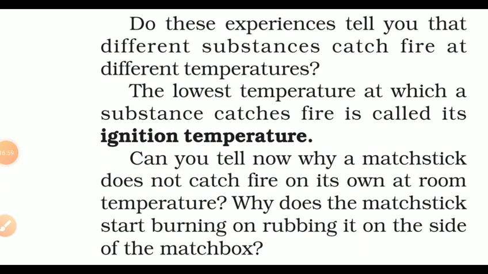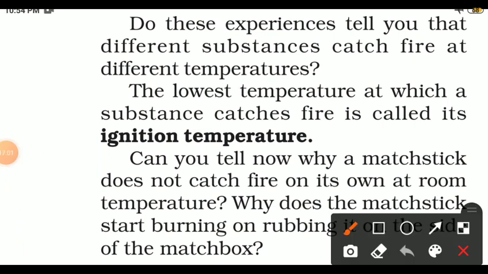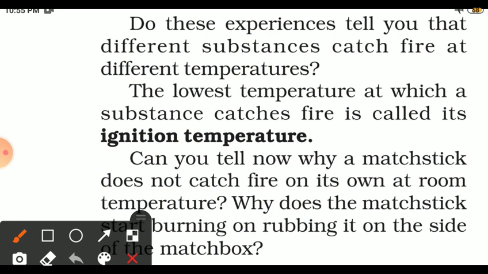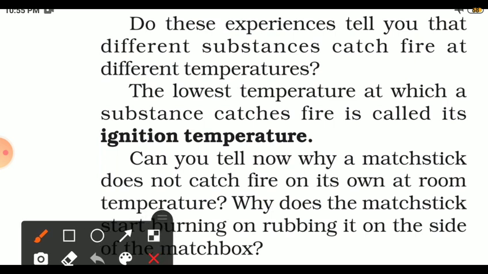So, from the experiences of burning a matchstick, a piece of paper, a piece of wood, and forest fire, we can tell that different substances catch fire at different temperatures.